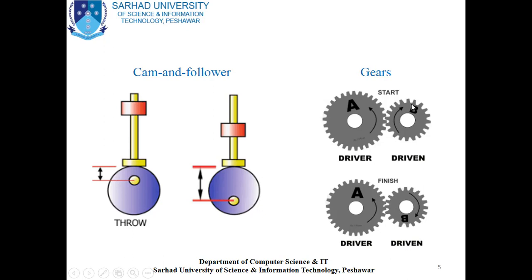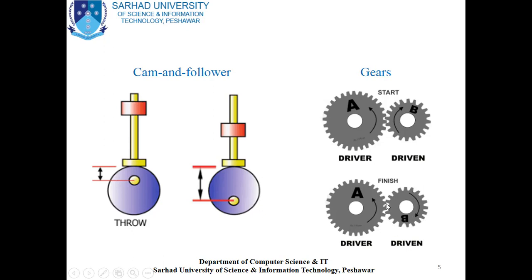But the position of B here will change like this. Here you can see the B text is in the upper direction, and here you can see the B position is in the lower direction.